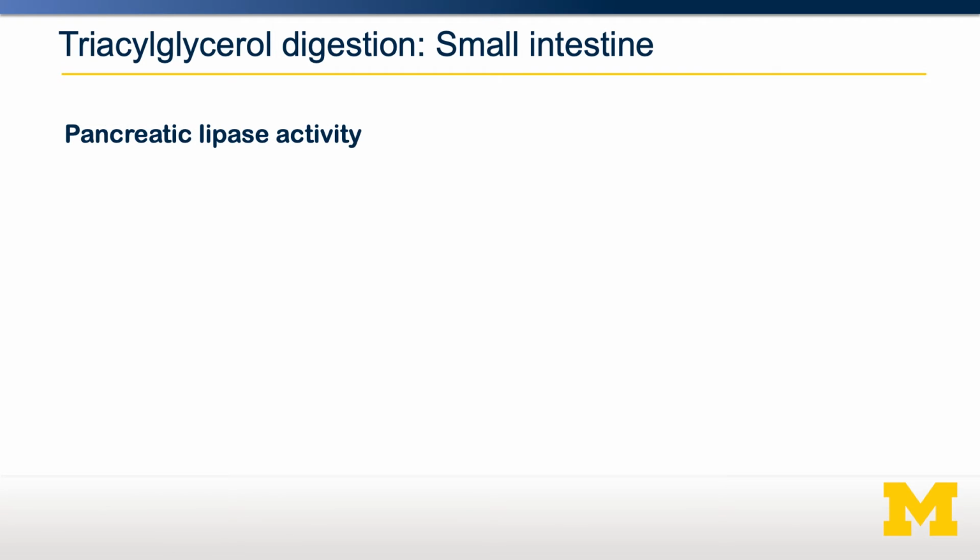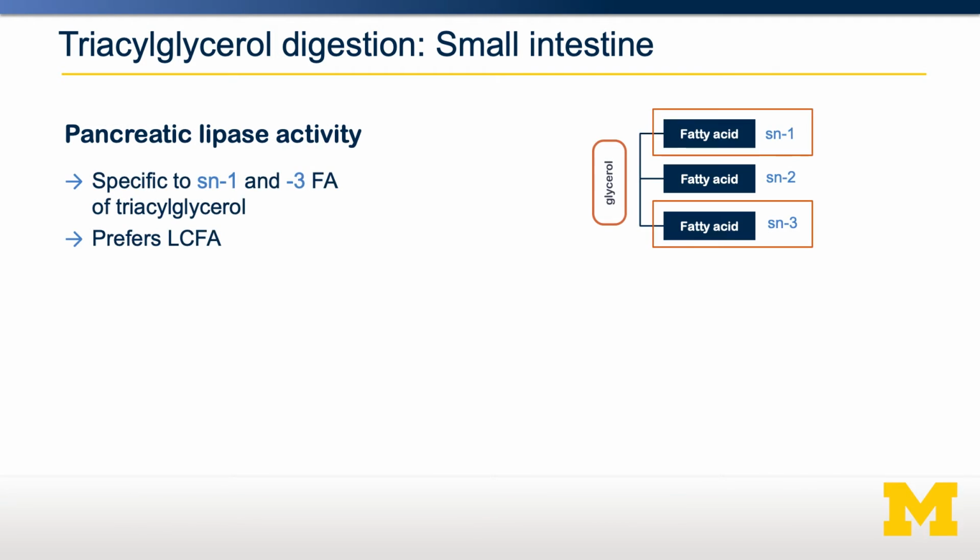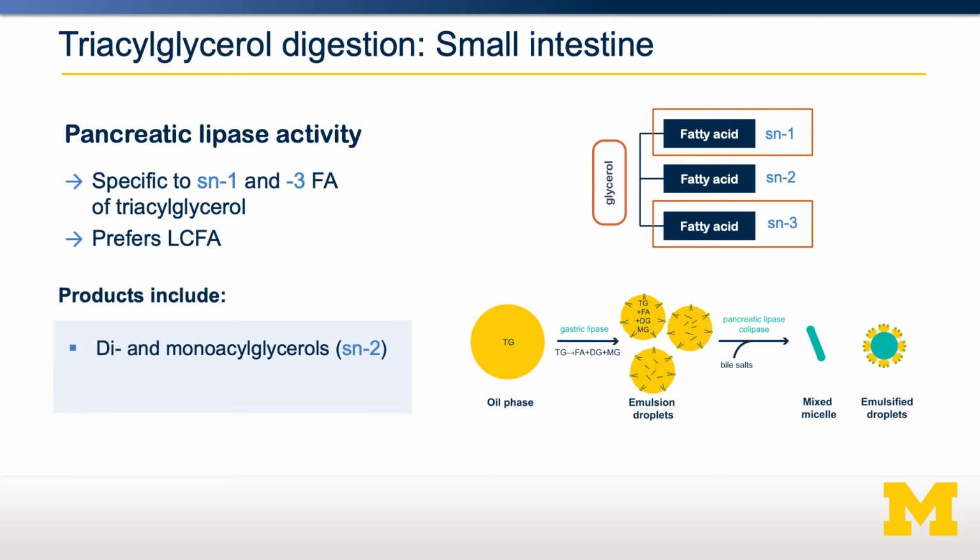It's made in the pancreas and secreted into the small intestine. It has specificity and preference towards long-chain fatty acids on both the SN1 and SN3 position, again generating mostly monoacylglycerols with the fatty acid still on the SN2 position. As the gastric lipase, lingual lipase, and pancreatic lipase function, more and more triglycerides are broken down into monoacylglycerol and free fatty acids. These can then become packaged into smaller and smaller droplets, eventually emulsified droplets called micelles.